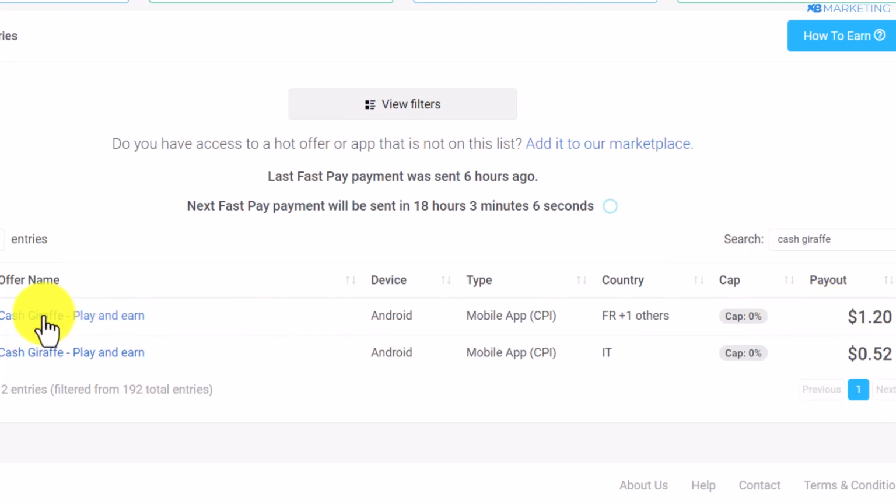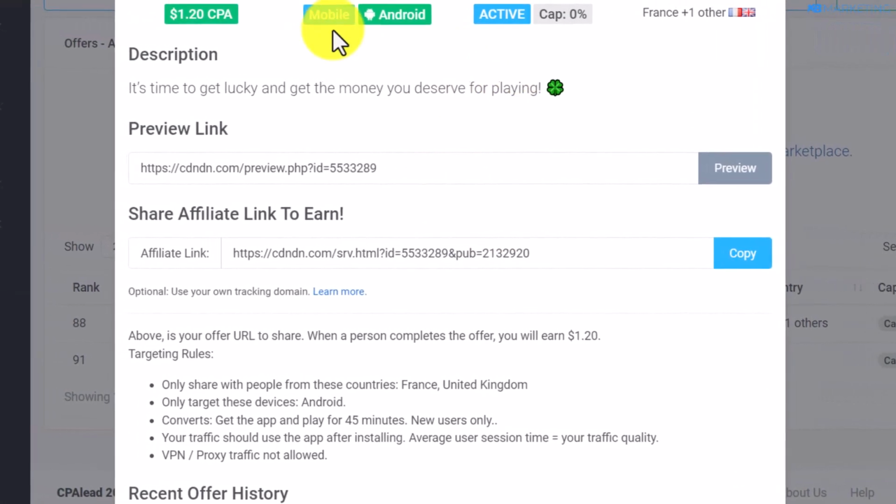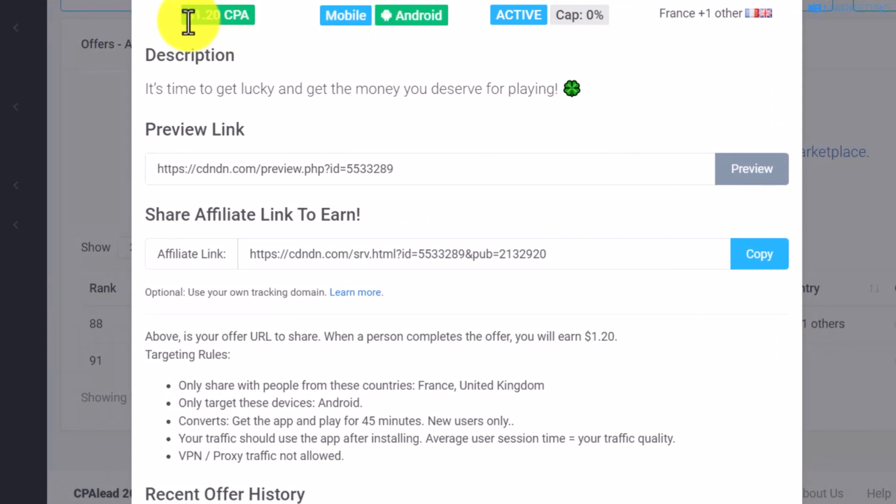As you can see, the first one is going to pay you $1.20 for everyone who completes this offer. So if I click on this offer, as you can see, this offer is available on Android only, and you're going to get paid $1.20 for everyone who completes this offer. As you can see right here, this offer wants traffic from France and United Kingdom.